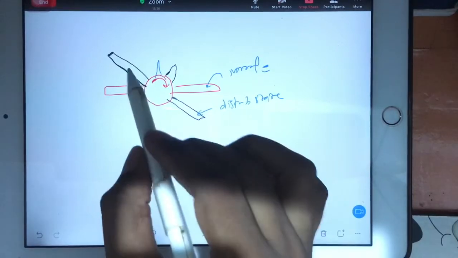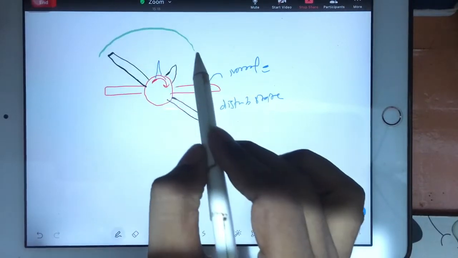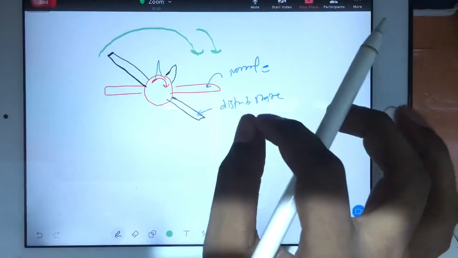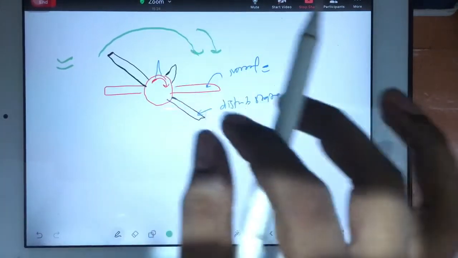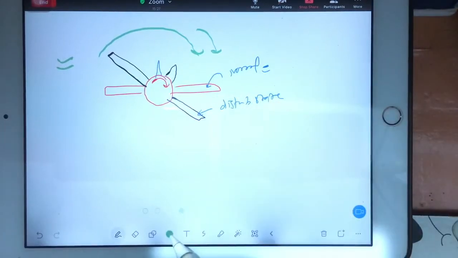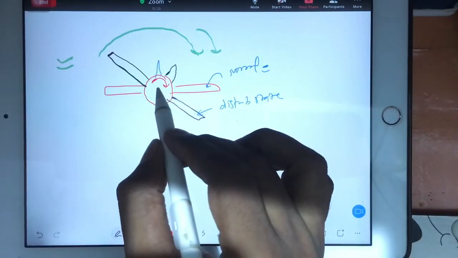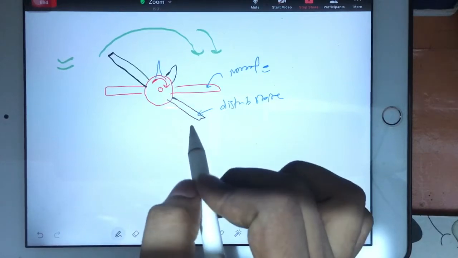Okay, so because you have experienced disturbance in rolling, this is the case to discuss lateral stability. So lateral stability, whenever you want to discuss, you should discuss front view or the back view.